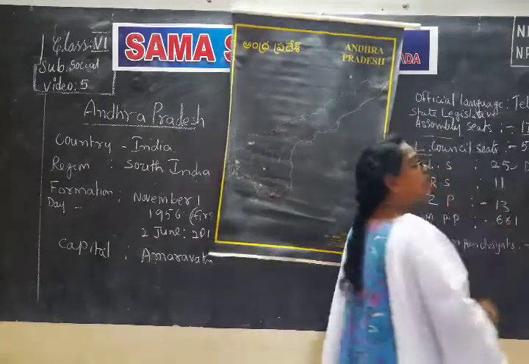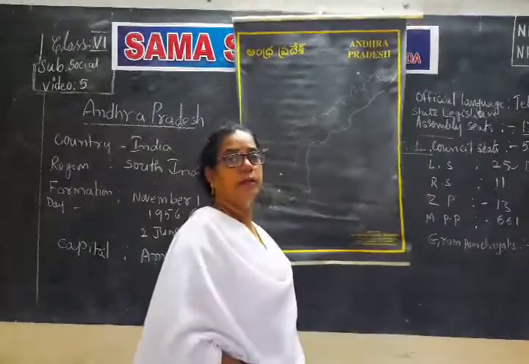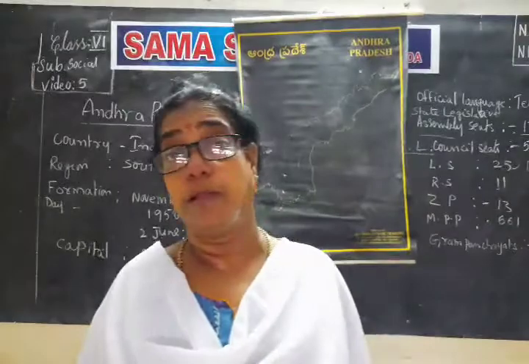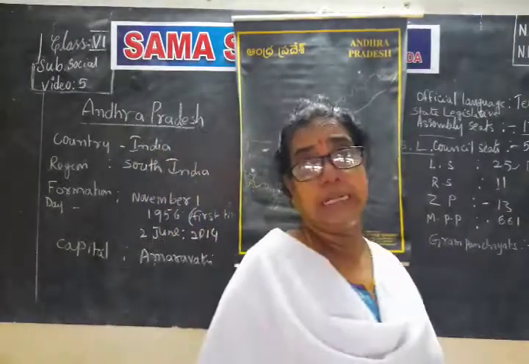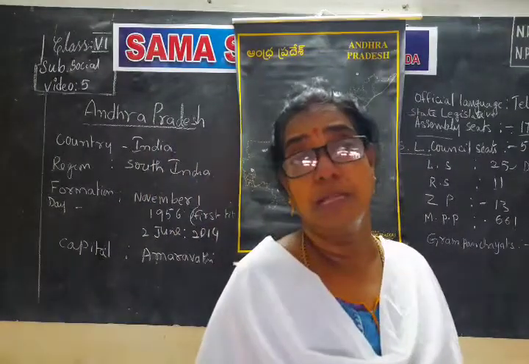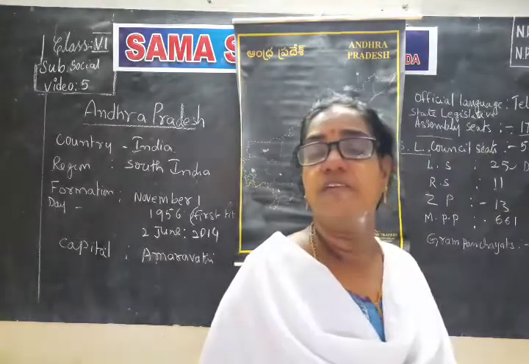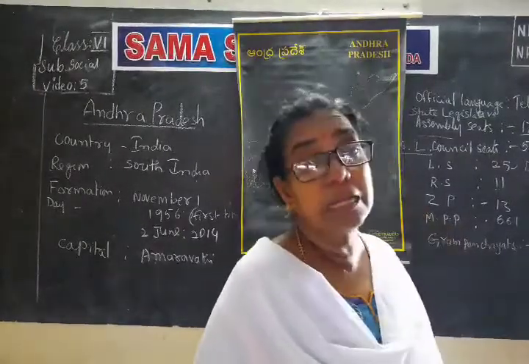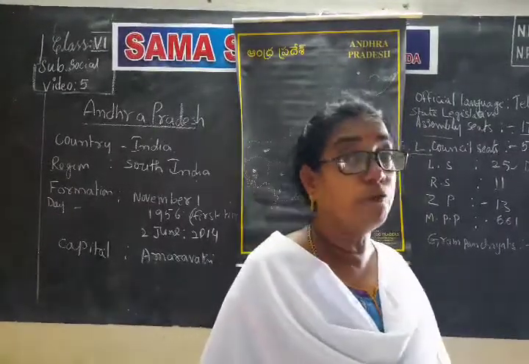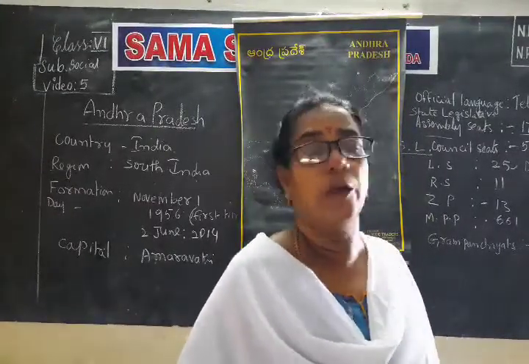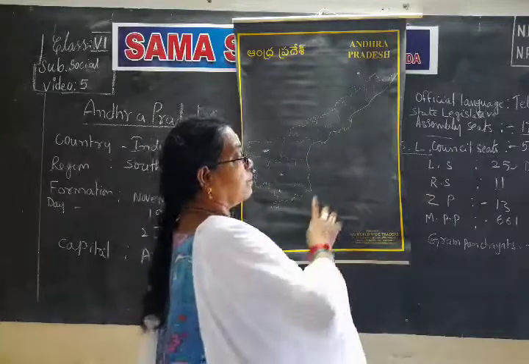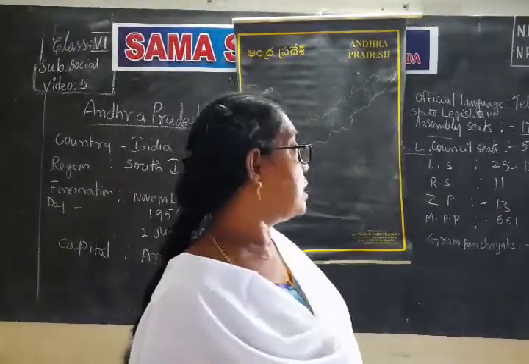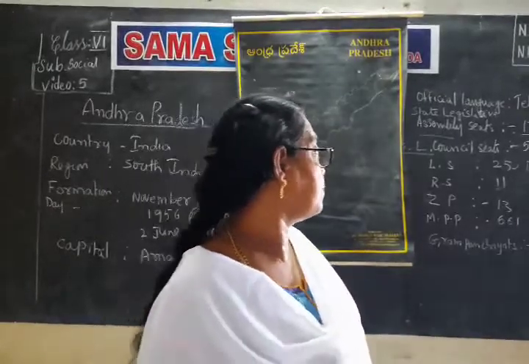These 11 members are graduates, and persons with very good knowledge in some field. For example, everyone knows that Sachin Tendulkar is a master in cricket, so he was a member of Rajya Sabha. Like that, people who have great knowledge in any topic will be elected for Rajya Sabha by the teachers, graduates, village sarpanches and MLAs.